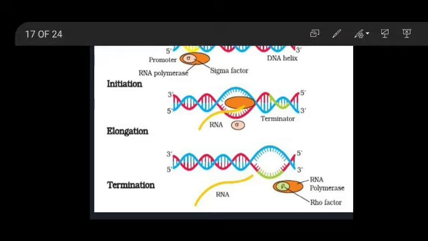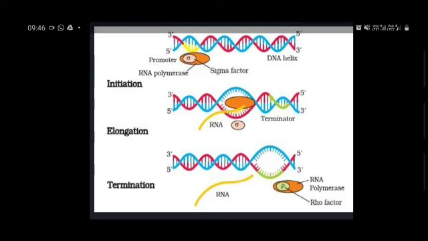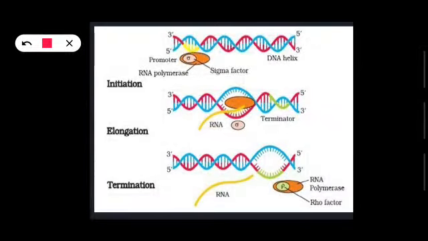So this results in the termination of the transcription. So let's have a look at this diagram. Here you can see that there are 3 steps in the process of transcription. The first step is known as the initiation, second is elongation, and third is termination.